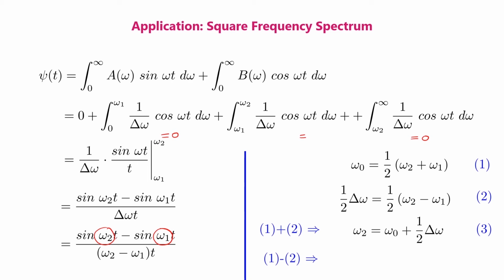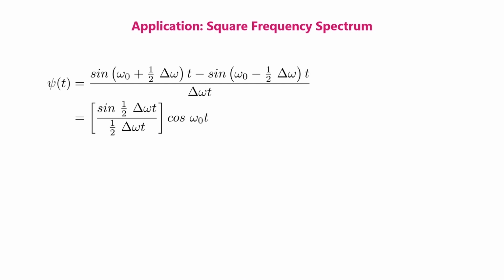In the next step, we'll subtract equation 2 from equation number 1. Therefore, we'll get omega 1 is equal to omega 0 minus 1 by 2 delta omega. Instead of omega 2 and omega 1, we'll be substituting the expressions that are there in equation numbers 3 and 4. Therefore, we will have psi(t) equal to sine of (omega 0 plus half delta omega) times t minus sine of (omega 0 minus half delta omega) times t divided by delta omega times t.